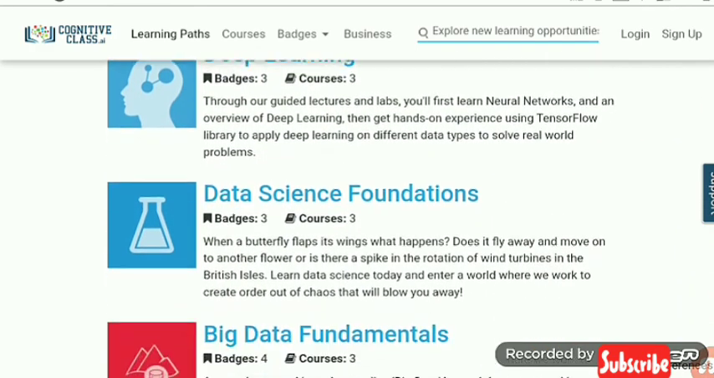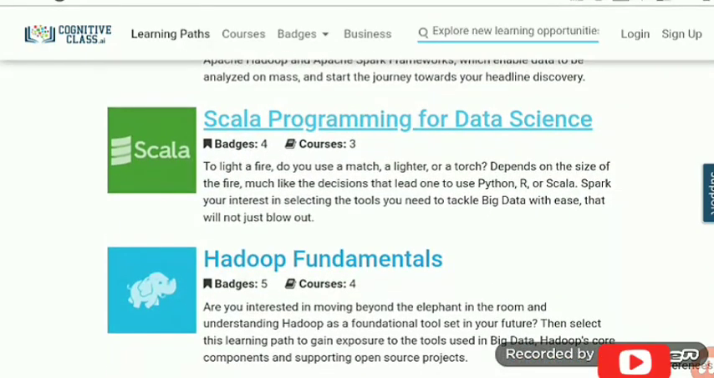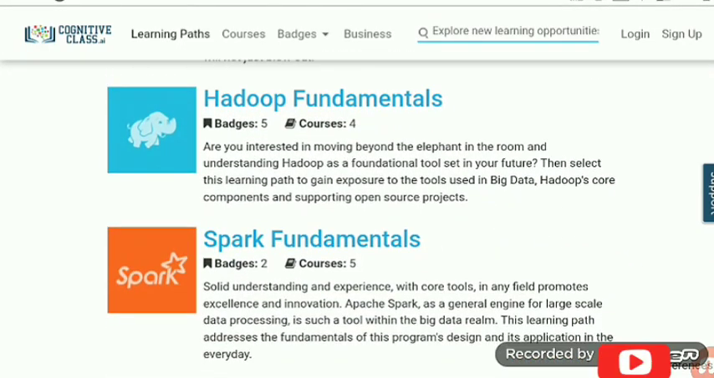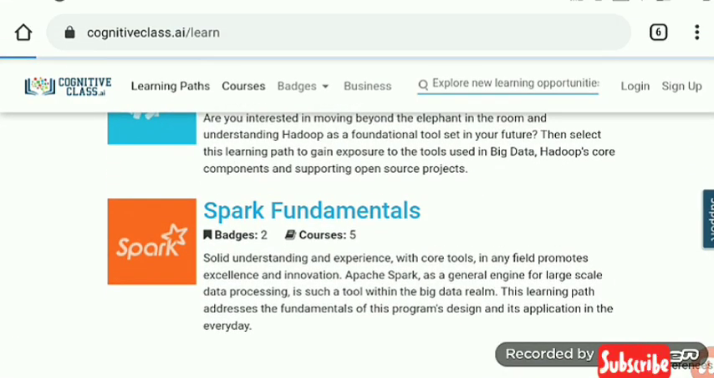Also you get a very handsome certificate approved by IBM on the course completion, and these courses are not very long. They are only 5 to 10 hour courses. And now I am going to show you the courses.